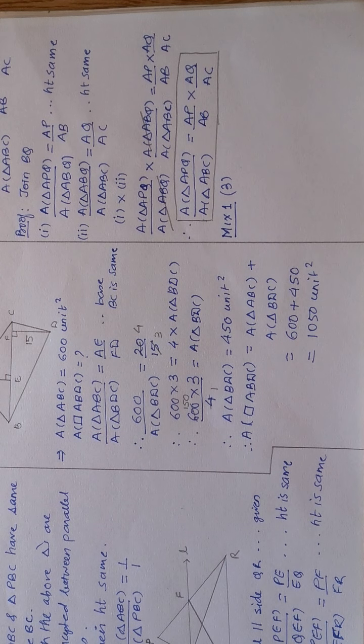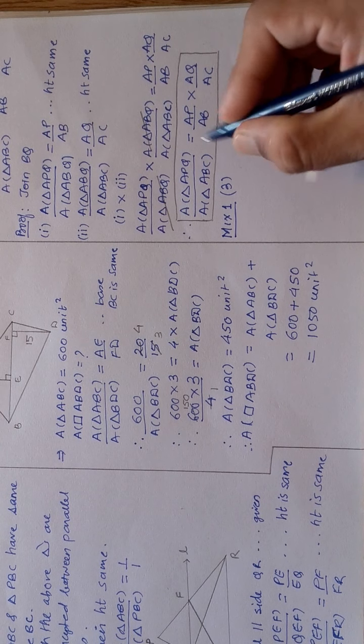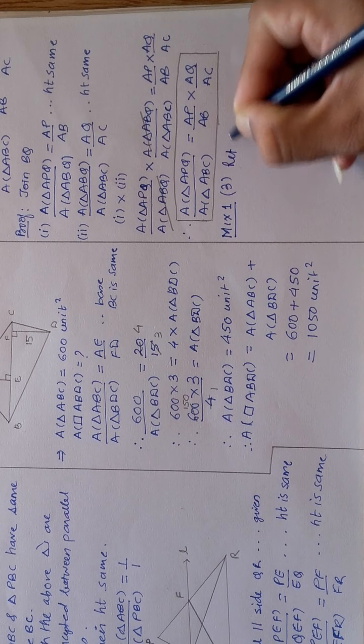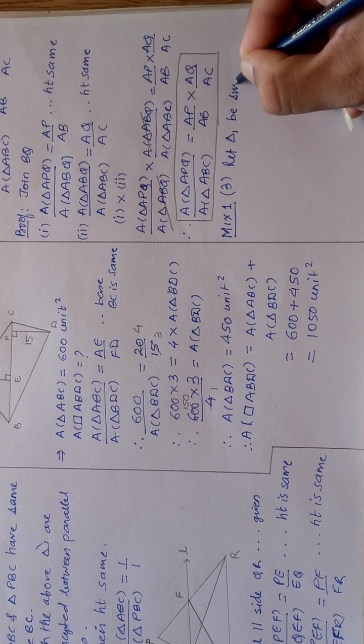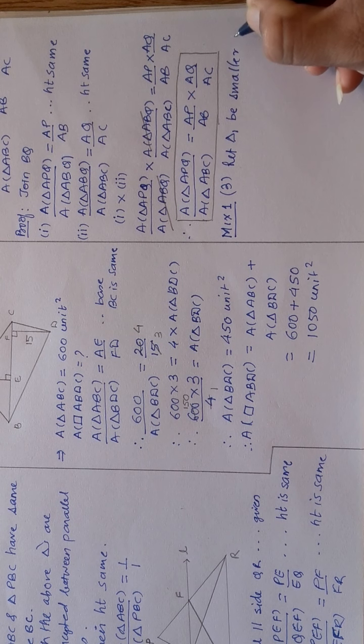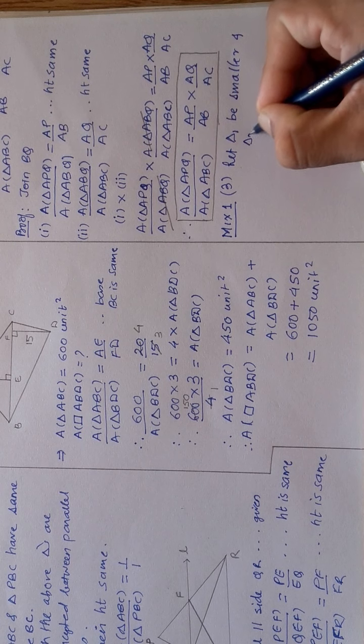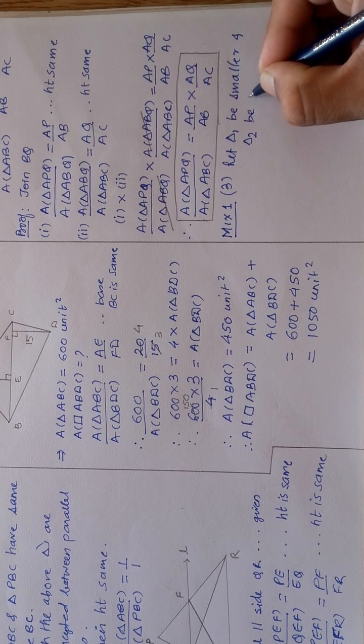So what I will do, instead of reading it further, I will write the statement. That is, let triangle 1 be the smaller triangle and triangle 2 be the larger.